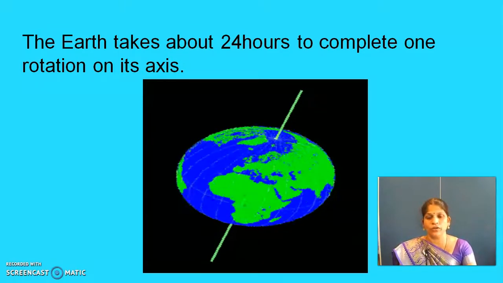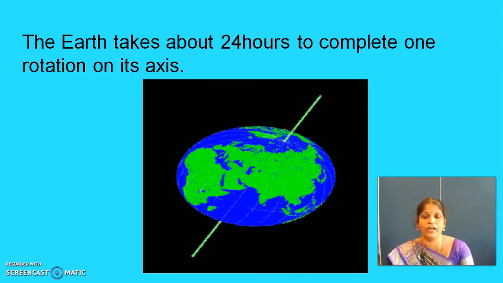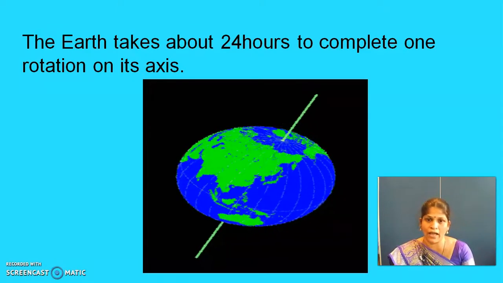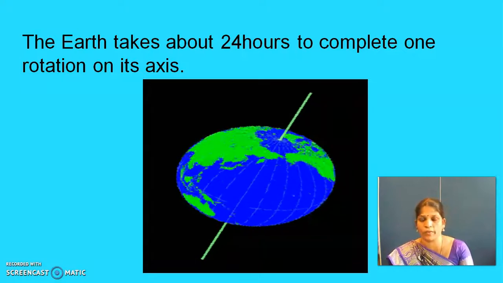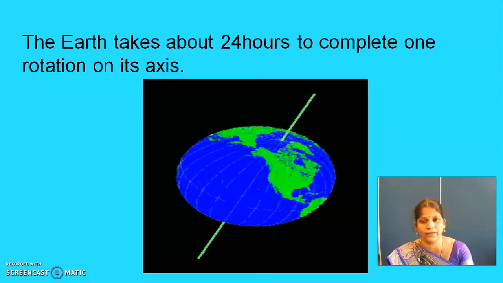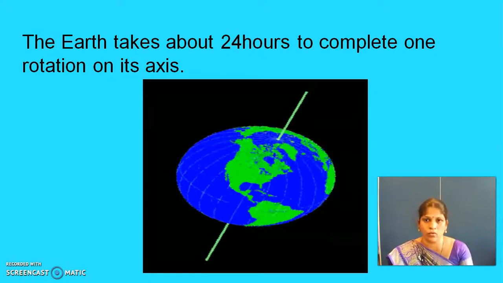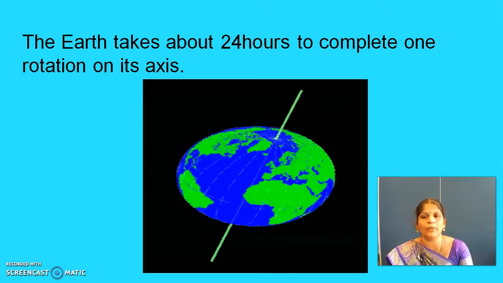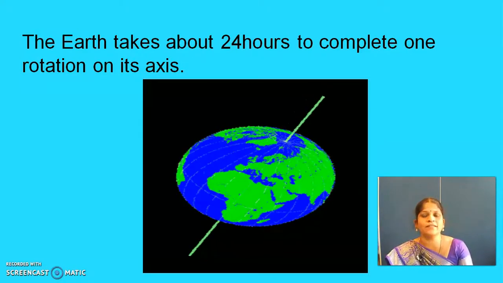Okay, so you can imagine each and every line receives the sunlight. From one line to another line, sunlight takes 4 minutes. So 360 degrees, if it is complete, 360 rays completed means it is 24 hours. The earth takes about 24 hours to complete one rotation on its axis.